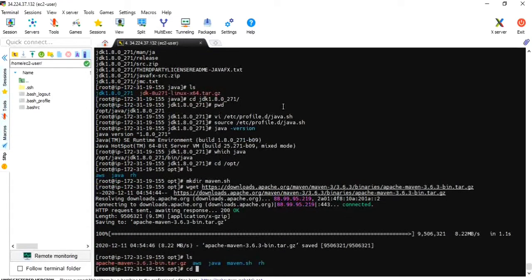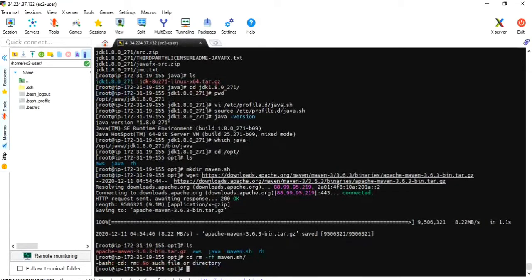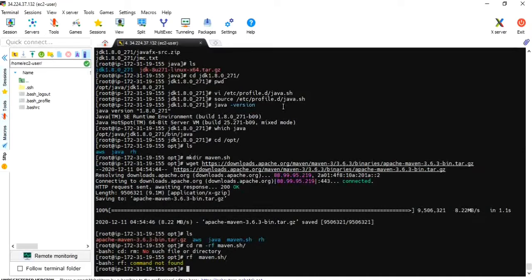No, sorry, I have to make a direct Maven directory, right? Okay, rm -rf maven.sh, just rm. Since it is an empty directory, right? rf. It's my bad.